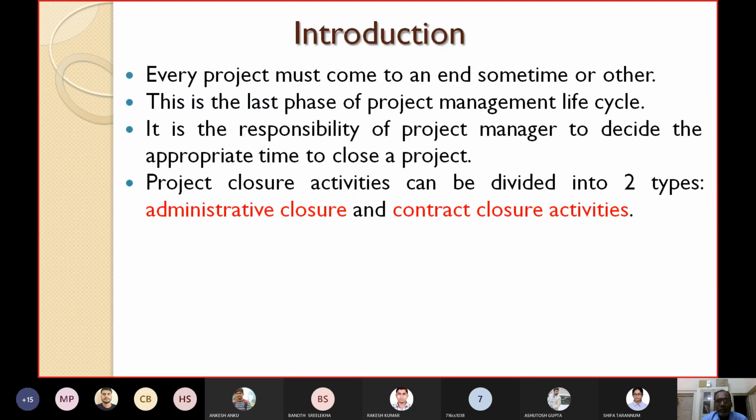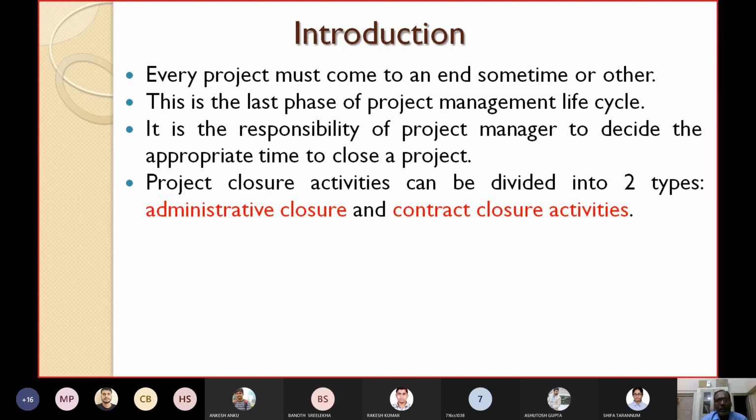Please remember that every project must come to an end today or someday, isn't it? Every project must come to an end at some time or other. This is the last phase of the project management life cycle.